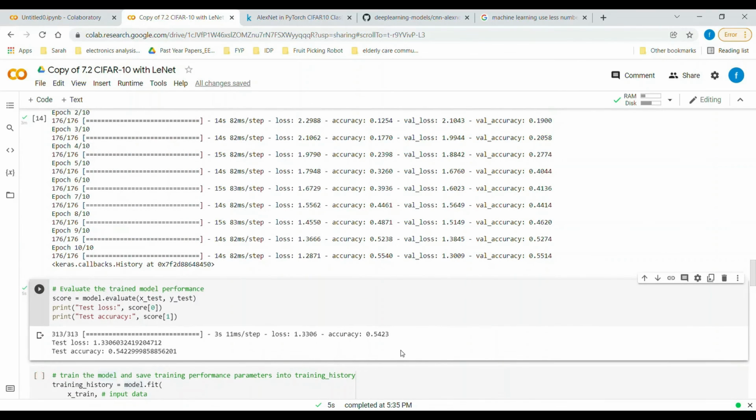So to compare the result of this AlexNet with task 2, which is the LeNet5 model, this AlexNet model has a slightly higher accuracy compared to what we have obtained in the LeNet5 model, which is 0.5354. So we can conclude that AlexNet gives a better accuracy than the LeNet5 model.